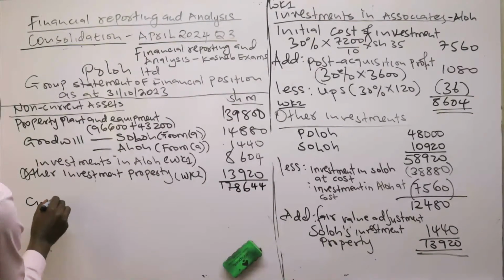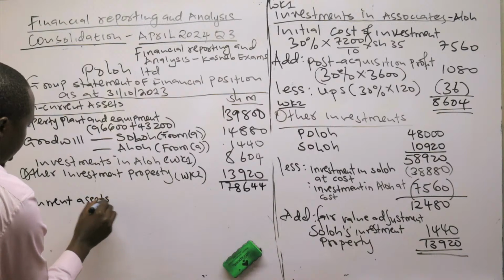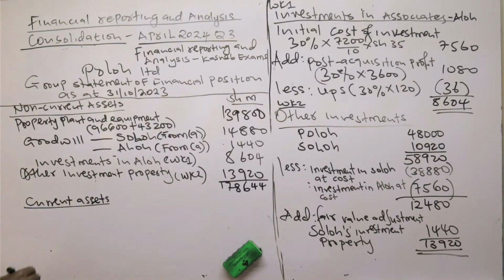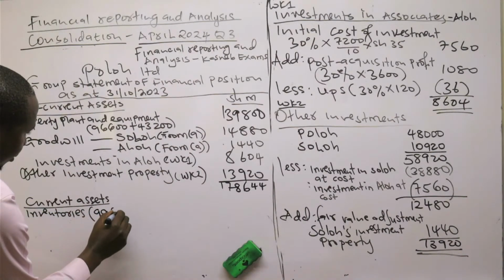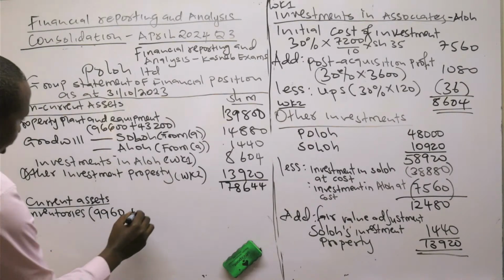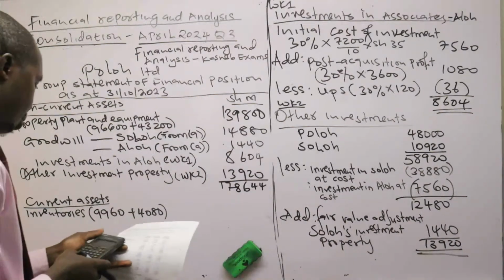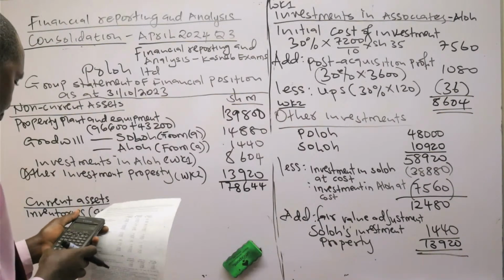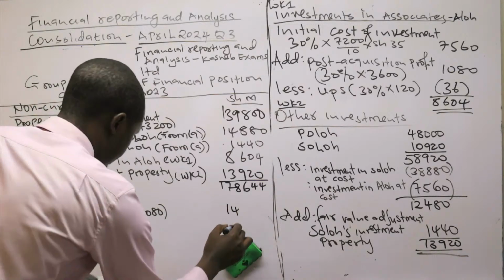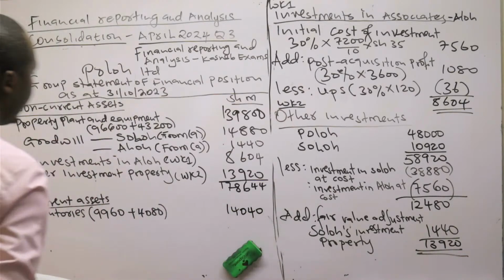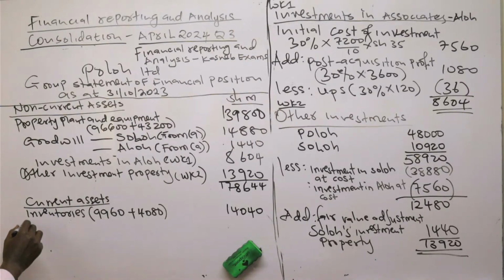Then we go to the current assets. It doesn't have a lot of work. They are more direct. So for the current assets, the first one is inventory. We have the inventories, parent plus subsidiary, 9960 plus 4080 plus the 4080. Nothing to be adjusted. So this is 14,040. Then trade receivables.